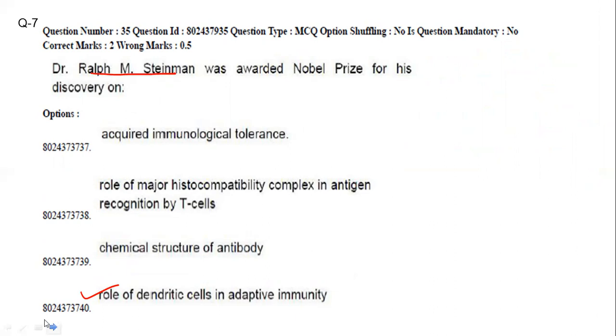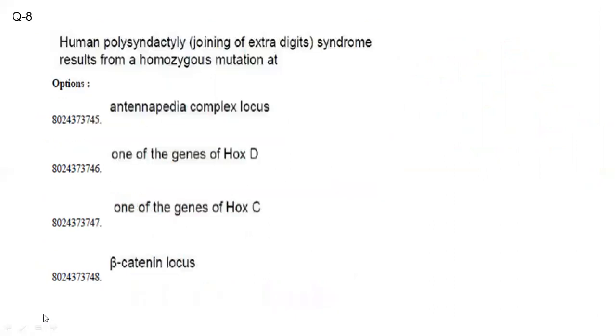Now, human polysyndactyly, joining of extra digit syndrome, results from homozygous mutation in the HOXD genes. HOXD gene mutation leads to polysyndactyly in humans, formed due to mutation in one of the genes in HOXD.